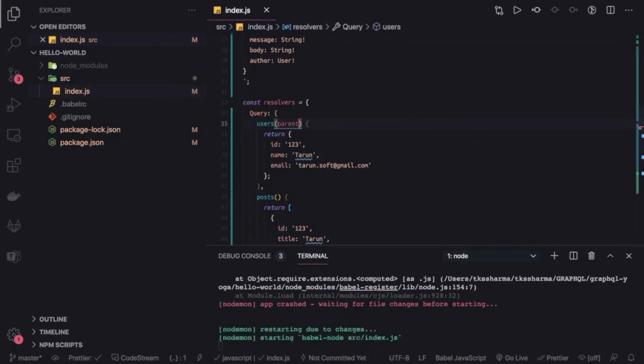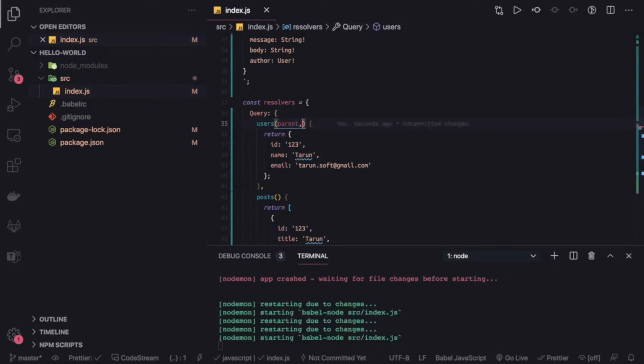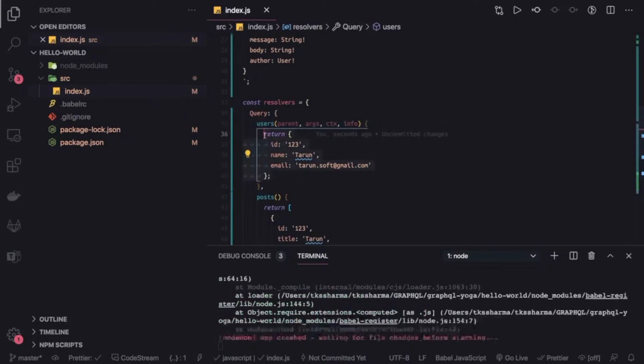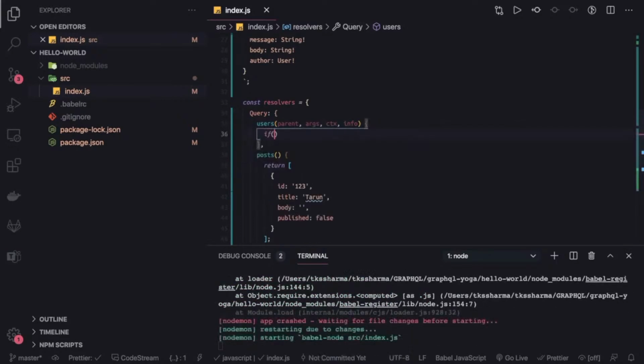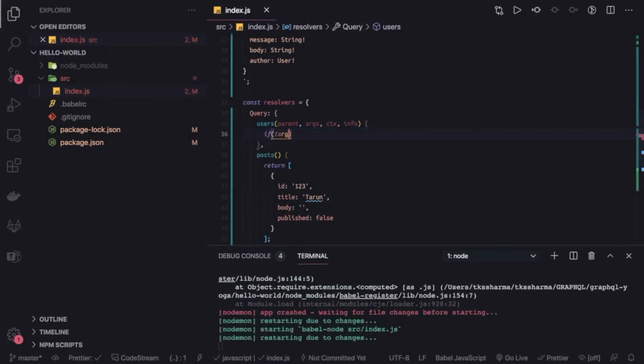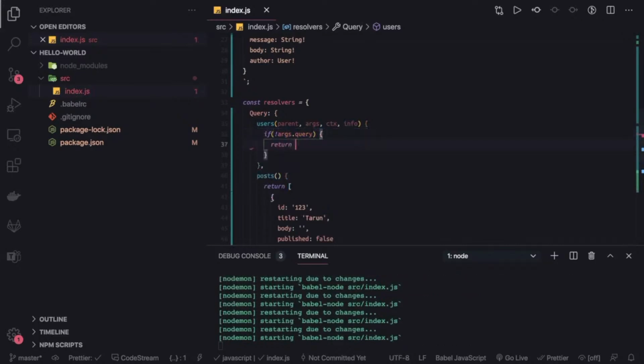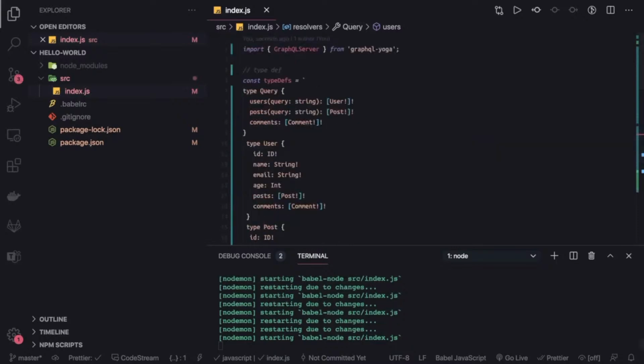Here, every resolver function, either query or mutation function, takes these arguments: parent, args, context, and info. Okay, we are going to use the args object to check if from the query we are passing the query or not. So here we can just do a simple check. If we are not getting query from the arguments, that means we can just return the users.